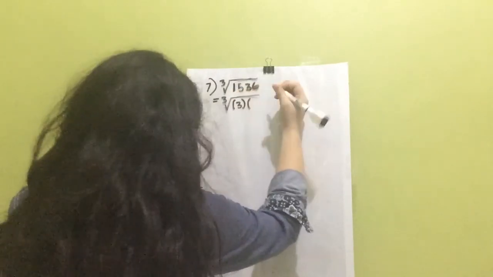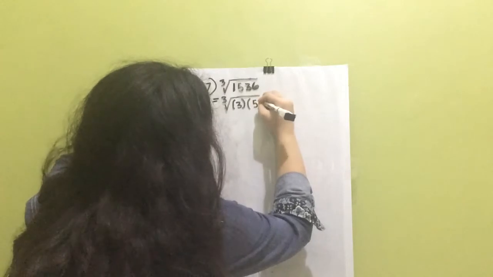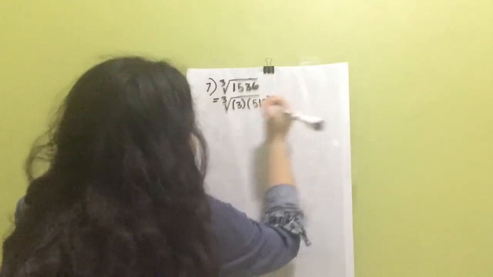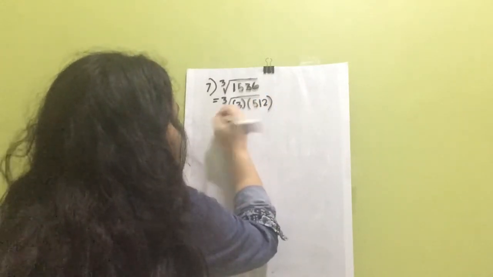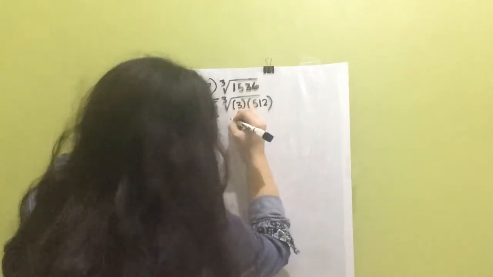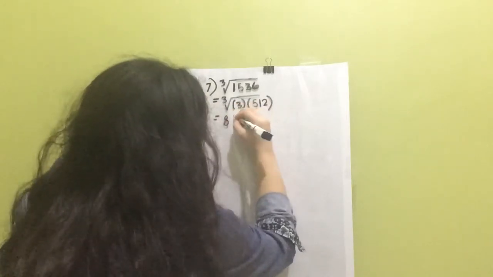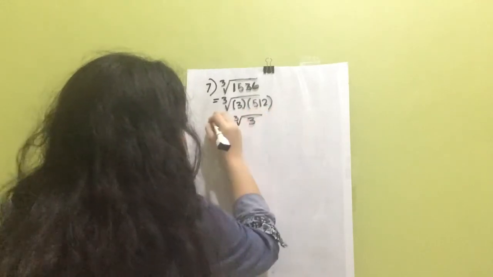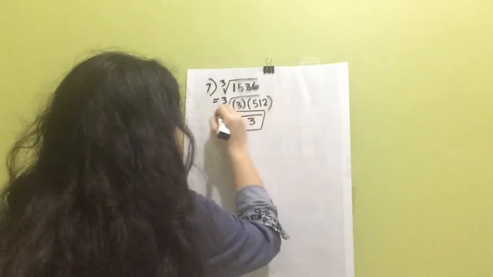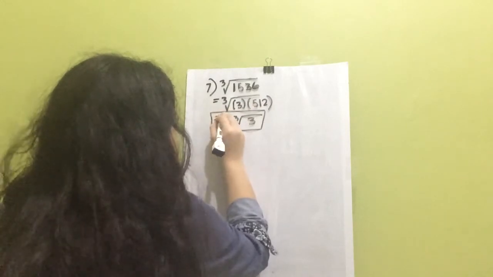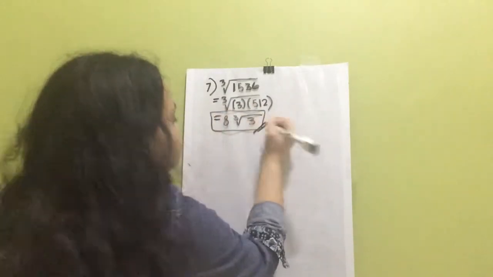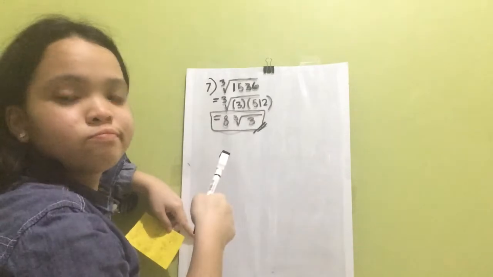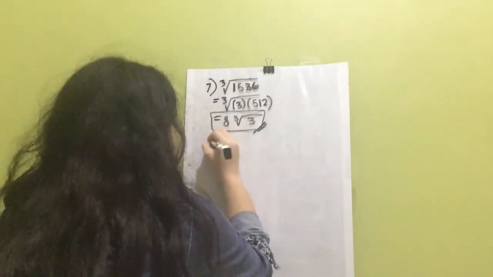You just have to repeat the process until you simplify it to its core. Anyways, 3 is not a perfect cube, while 512 is a perfect cube. So the answer is equals to 8 cube root of 3. Since 8 times 8 times 8 is equals to 512.